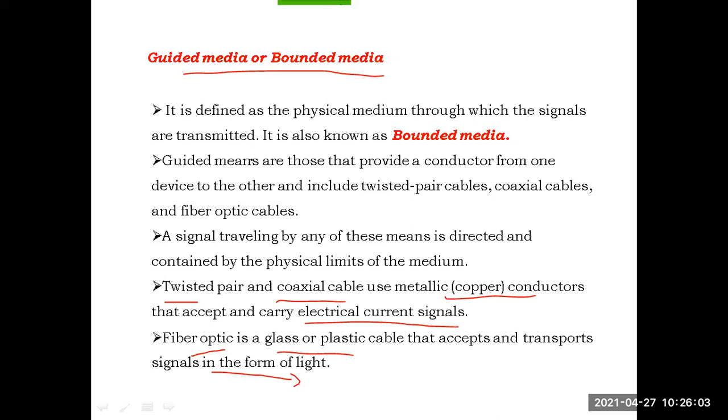Guided media means using some conducting material, the two devices will be connected to one another. Regularly used conducting cables are twisted pair cables, coaxial cables, and fiber optic cables. Twisted pair and coaxial are made of copper. Fiber optic is made of glass or plastic. Twisted pair and coaxial cables can carry the data in the form of electrical current signals, whereas fiber optics will transfer the data in the form of light. Clear?